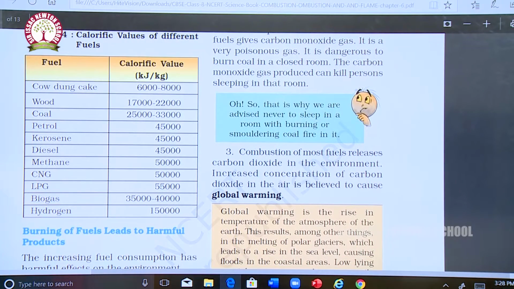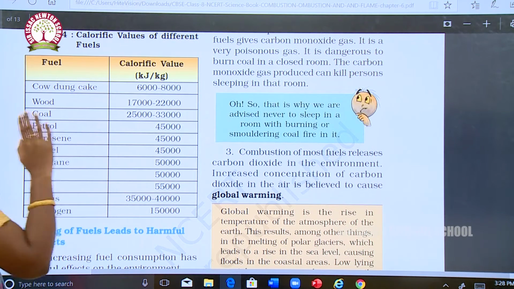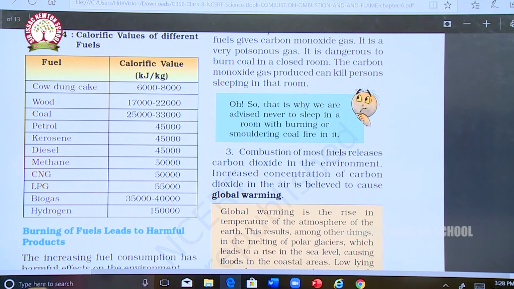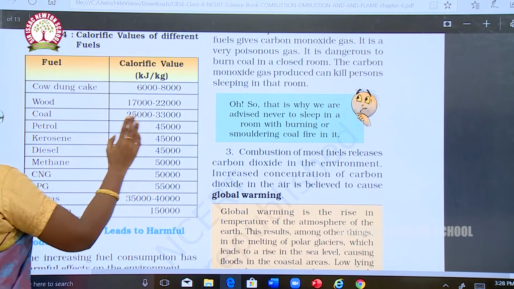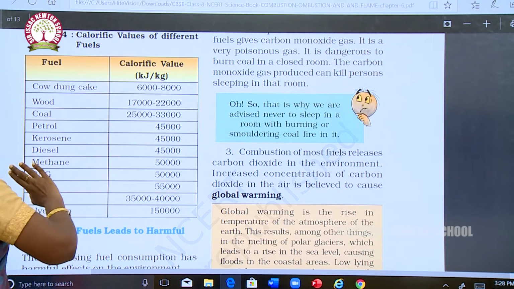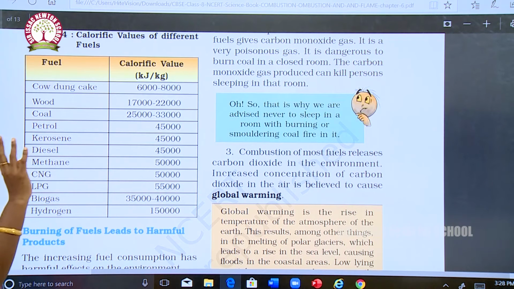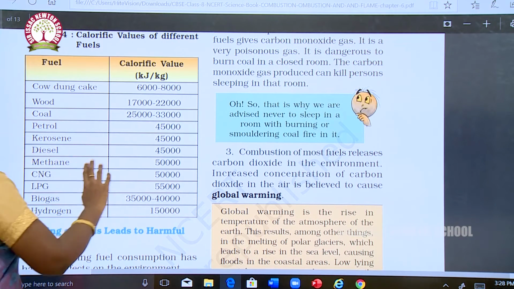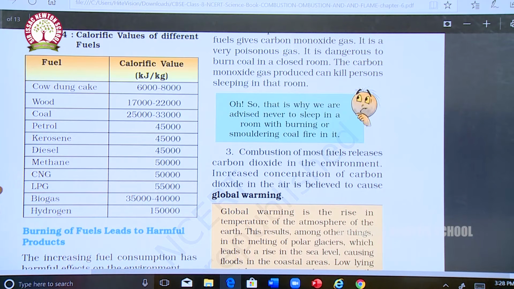For cow dung, the calorific value is 6,000 to 8,000. For wood, 17,000 to 22,000. For coal, 25,000 to 33,000. Petrol, 45,000. Kerosene, 45,000. Diesel, 45,000. And methane has the highest. Methane and CNG will have a high calorific value, 50,000.